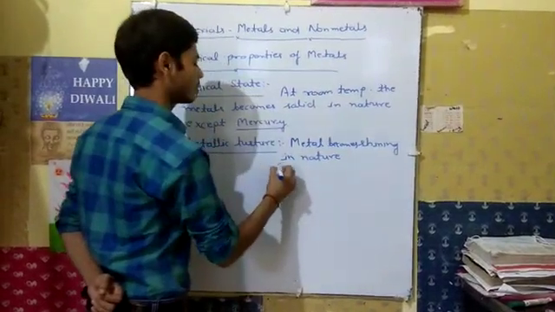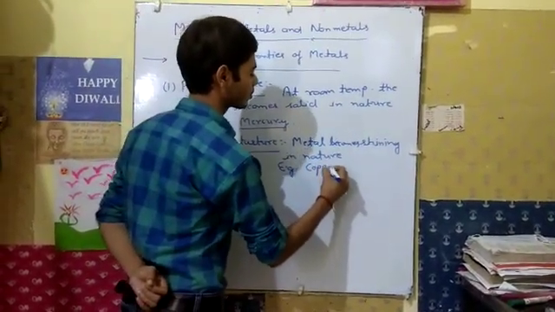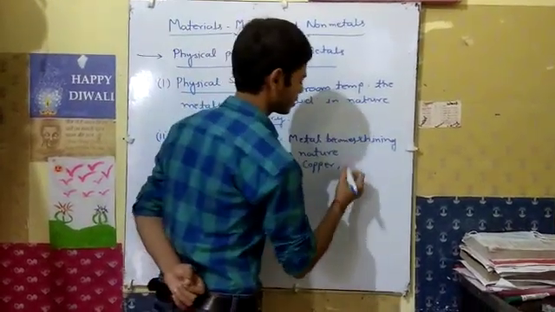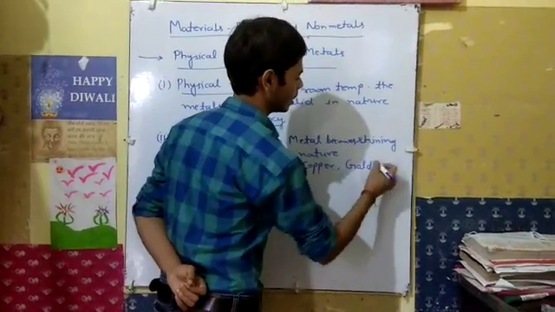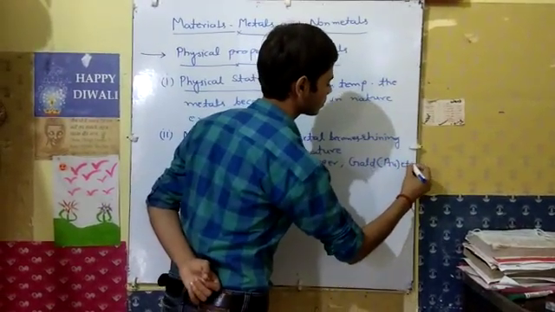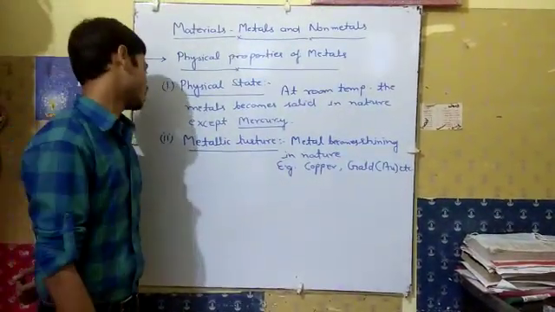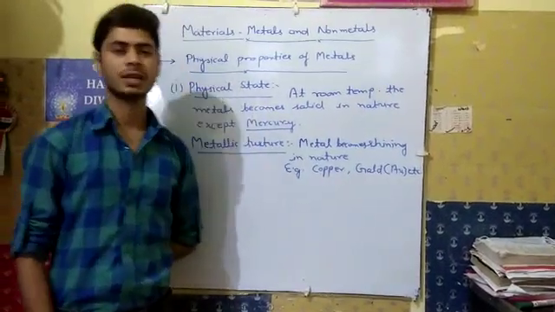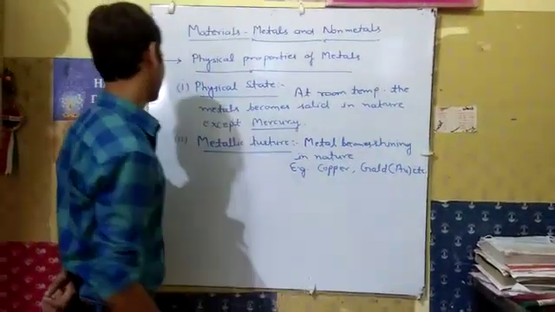For example, we can write copper, and the most famous metal is gold, and the symbol of gold is Au, etc. So the second property is metallic luster. Metallic luster means metals become shining in nature, and the examples are copper and gold.